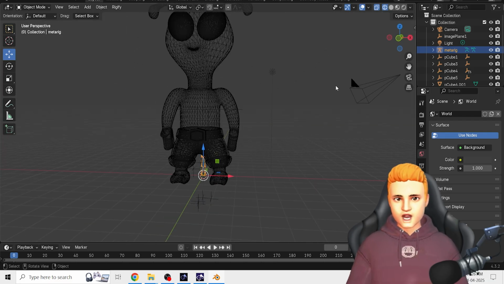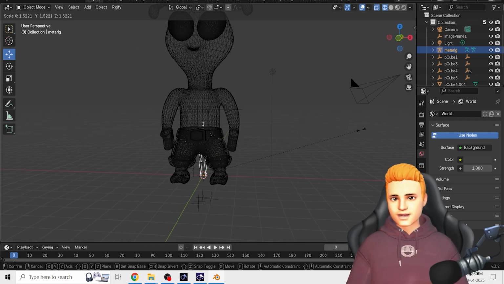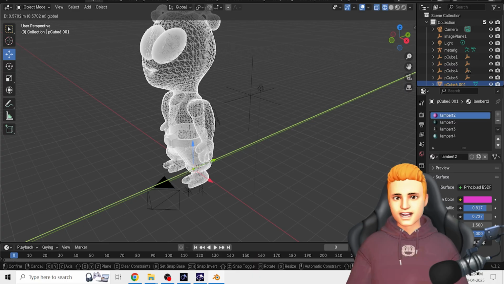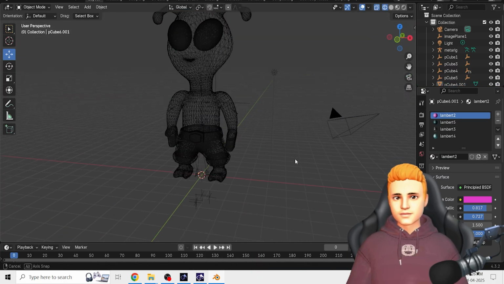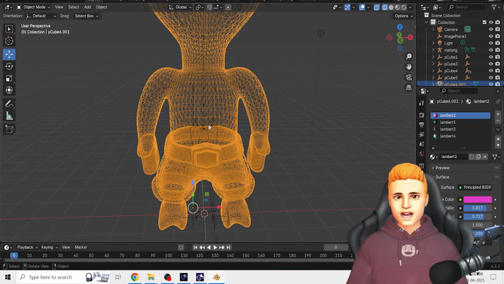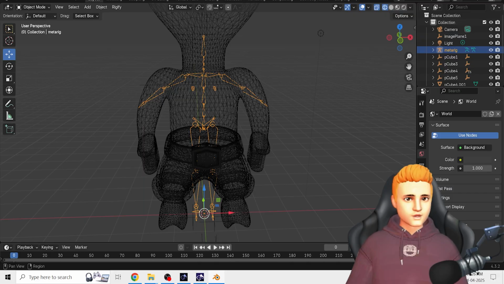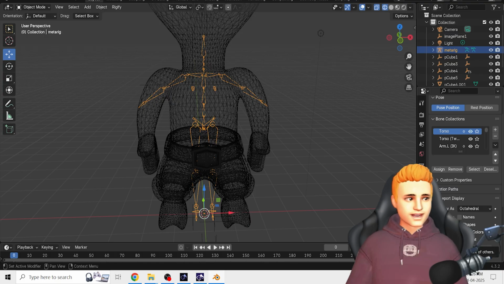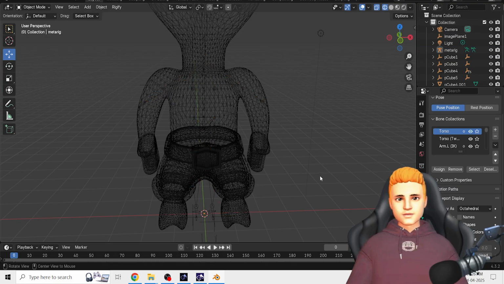So now what you have to do is we have to scale it a little bit with our character. Just align our character here, and then select this rig, go here to Data, and in Viewport Display tick mark In Front.